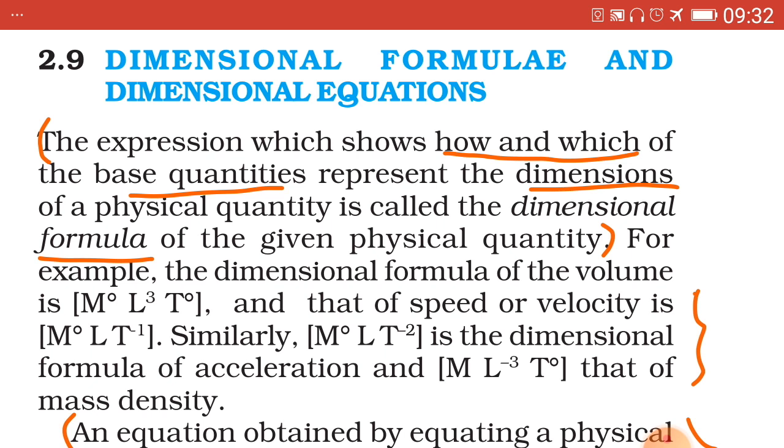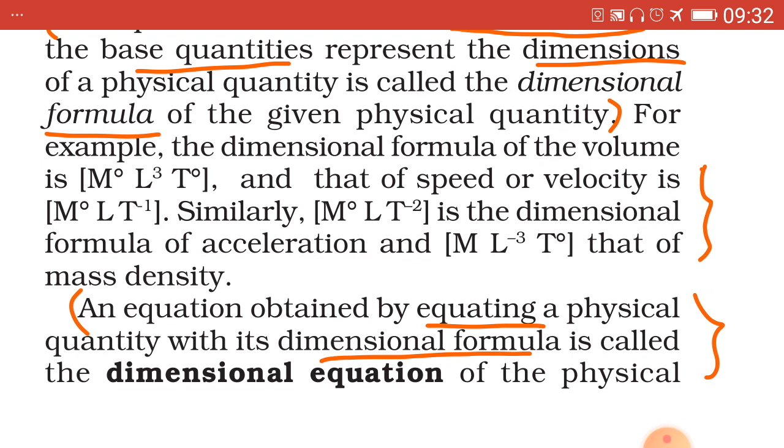Here also the same examples are considered which we have seen previously, and the complete dimensional formula is written here, which I narrated to you previously in terms of M, L and T. The first one is volume, the second is speed or velocity, the third is acceleration, and the fourth is mass density. Now we take up mass density.